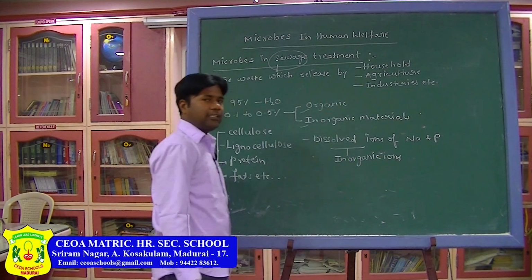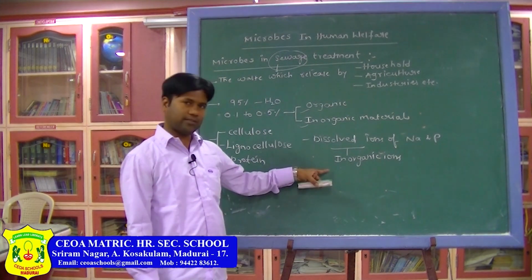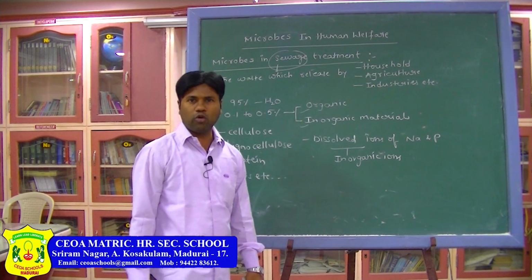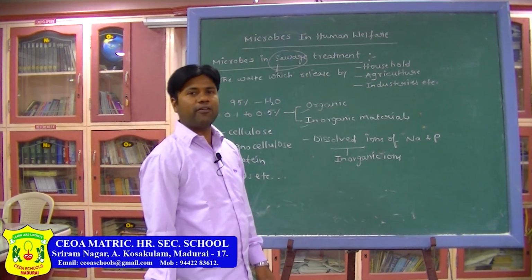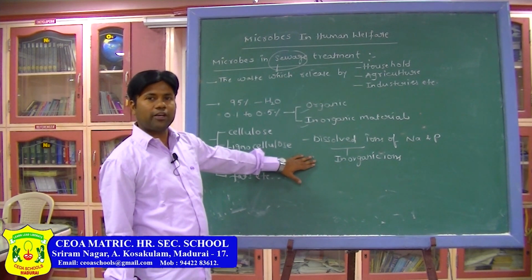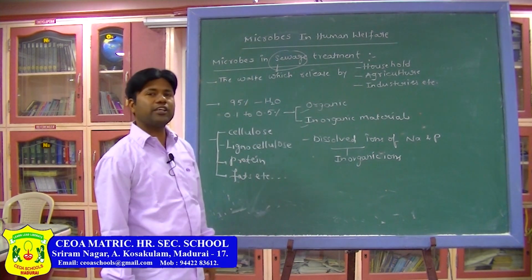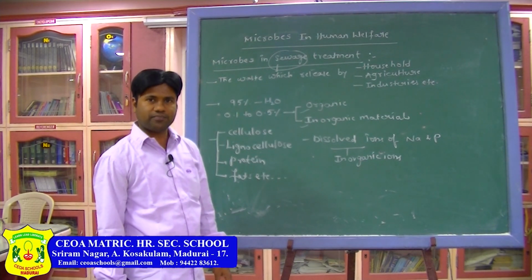These are all present in the sewage water in ionic form, like phosphate and sodium plus, which we can see in the dissolved water. All of these together we call sewage.